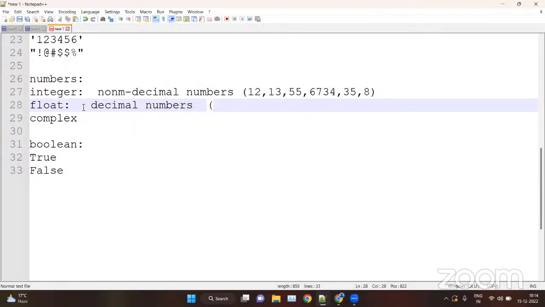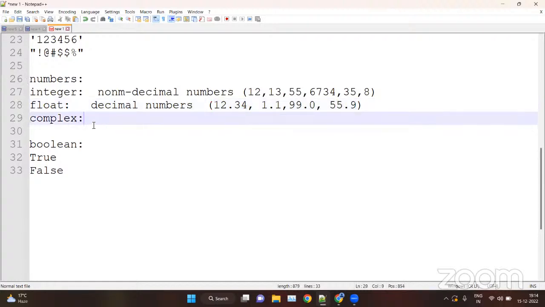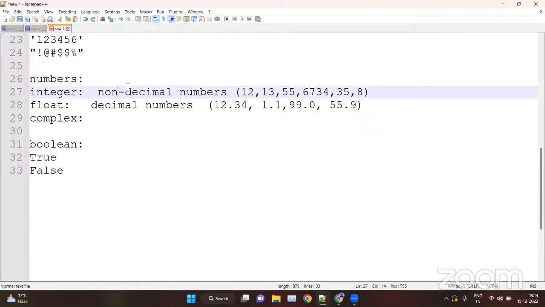All the decimal numbers like 12.134, 1.1, or 99.00 or 855.9 are known as float numbers, floating point numbers. So every decimal number is a float number, and every non-decimal number is an integer.